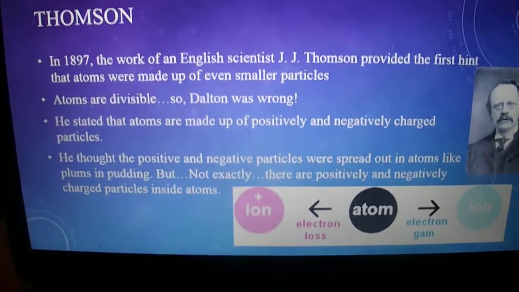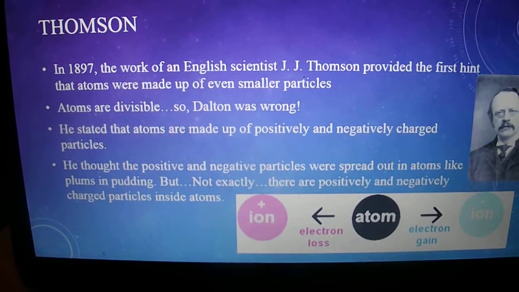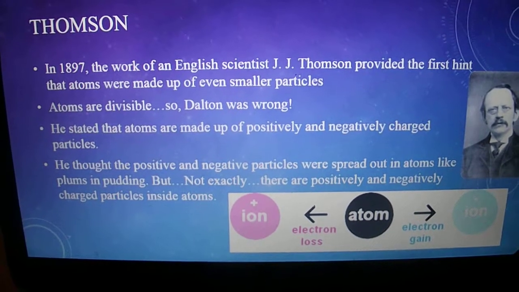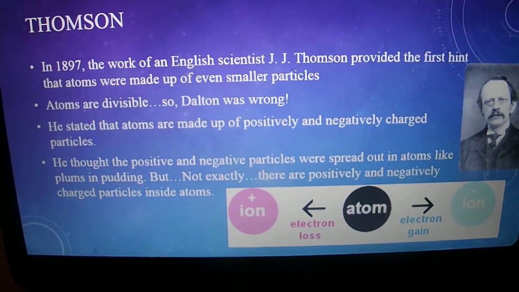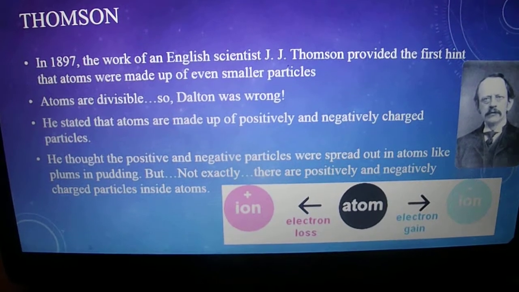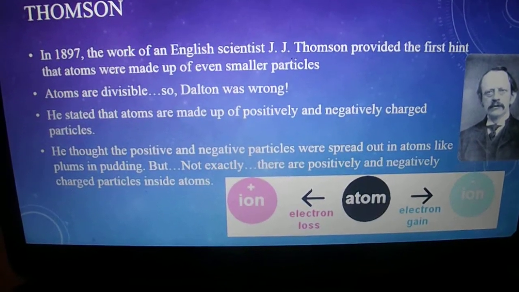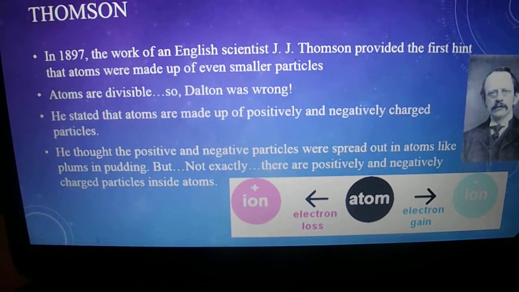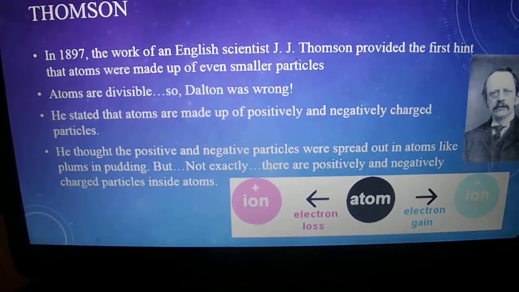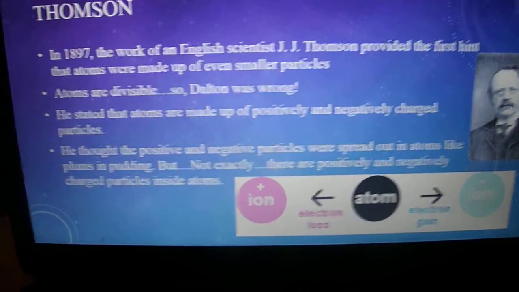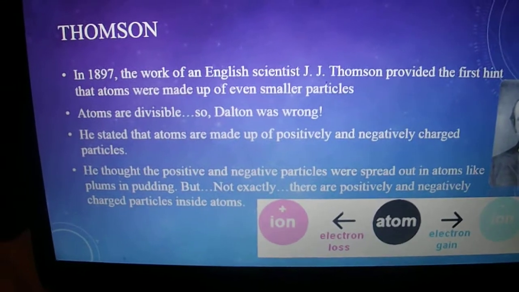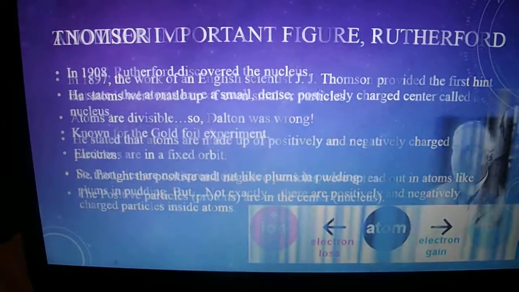rearrangement of atoms. Thomson: in 1897, the work of English chemist J.J. Thomson provided the first hint that atoms were made up of even smaller particles, and that atoms are divisible, so Dalton was wrong. He stated that atoms are made up of positively and negatively charged particles. He thought that positive and negative particles are spread out in the atoms like plums in pudding, but not exactly. They are positively and negatively charged particles inside atoms.